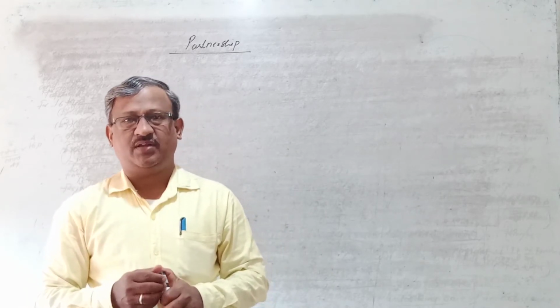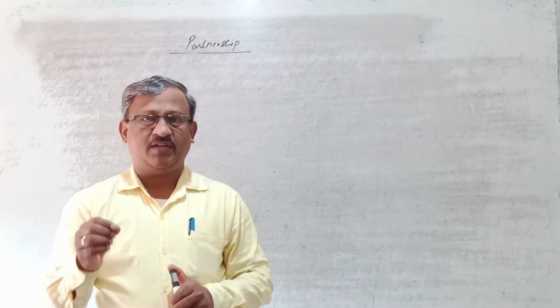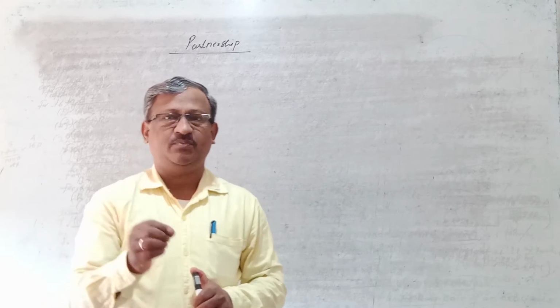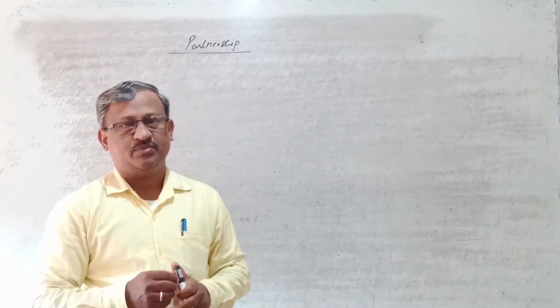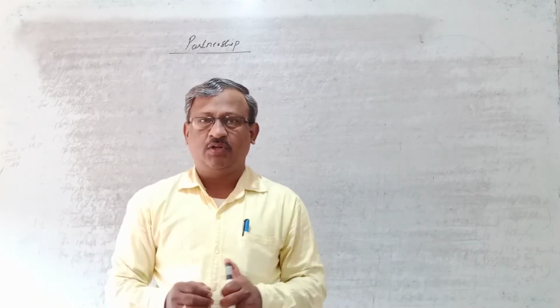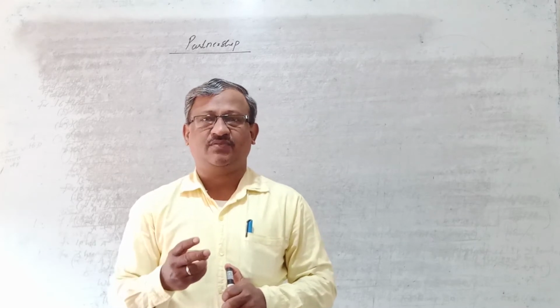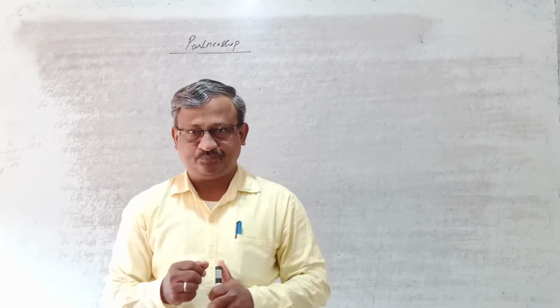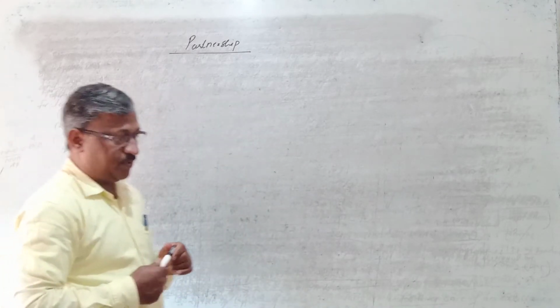So how do you write the definition? The Partnership Act 1932 defines partnership as the relation between the persons who have agreed to share the profits of the business carried on by all or any of them acting for all. This is how we have to write the definition of partnership if it is asked for 2 marks.